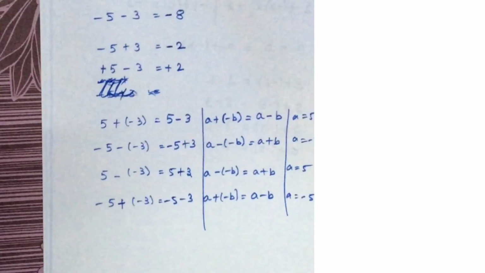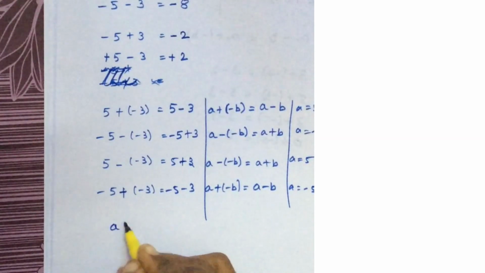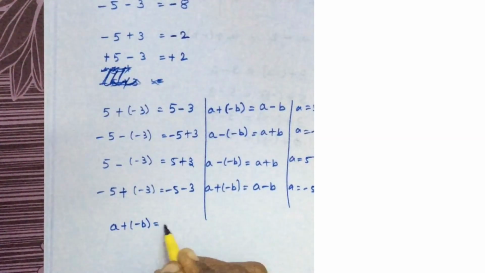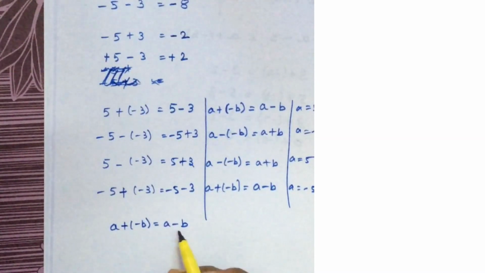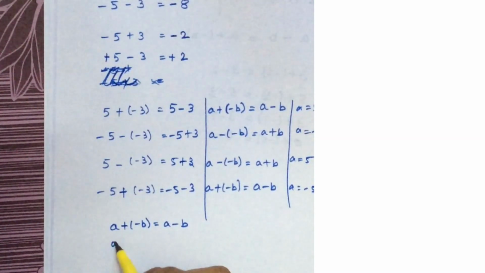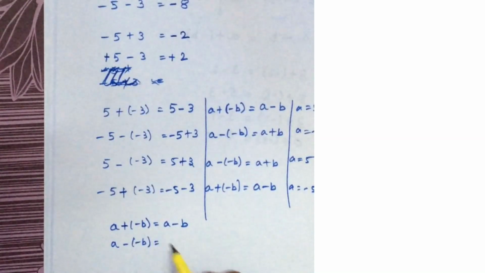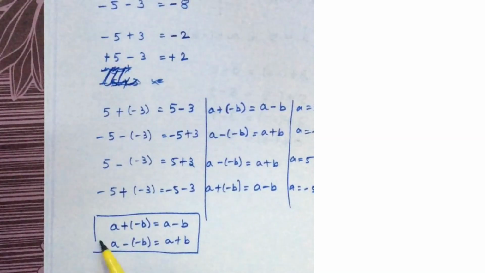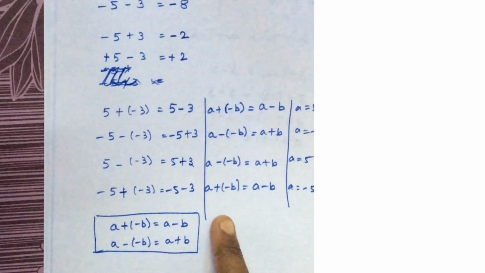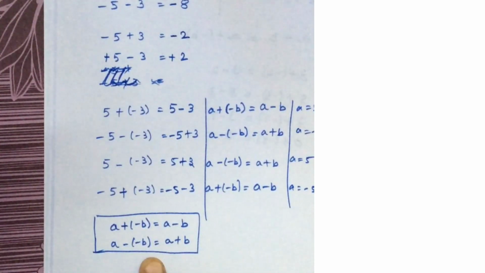And you have to remember these two equations: a plus of minus b is a minus b, and a minus of minus b is equal to a plus b. No need to worry whether a is positive, 0 or negative. Whatever the case, these 2 cases hold.